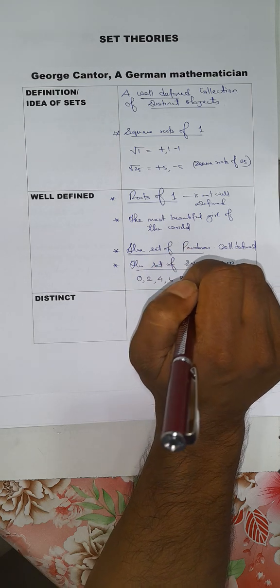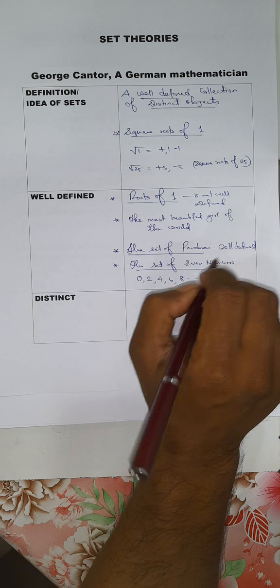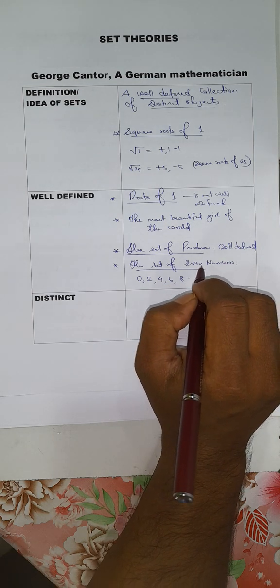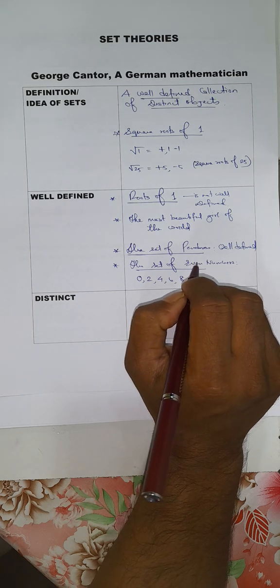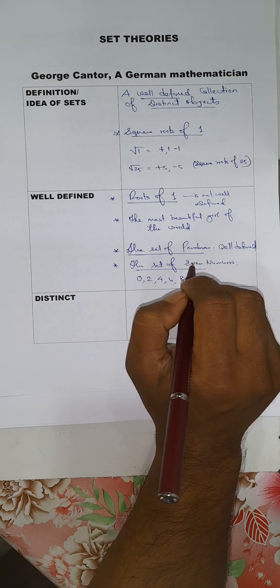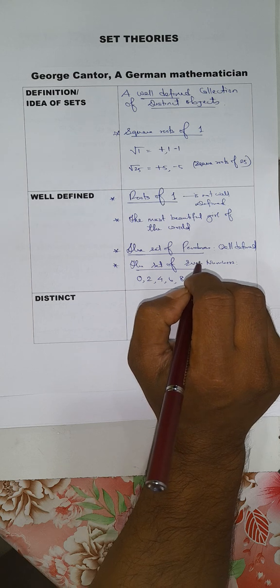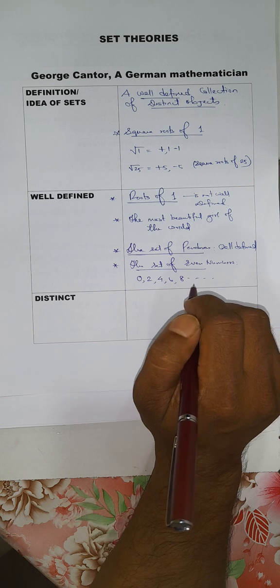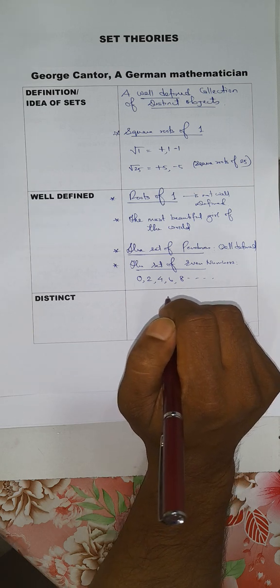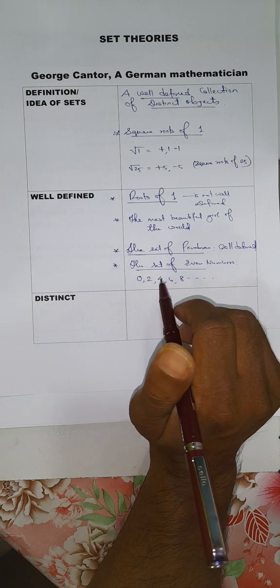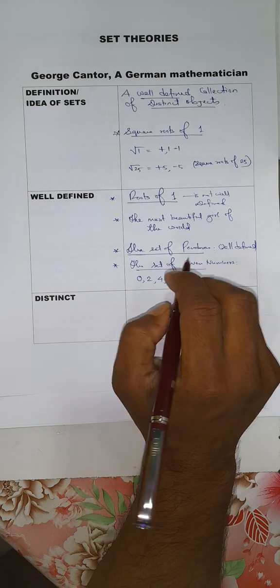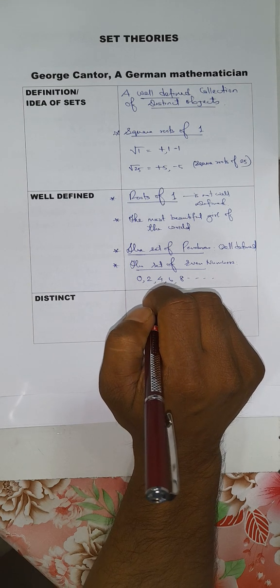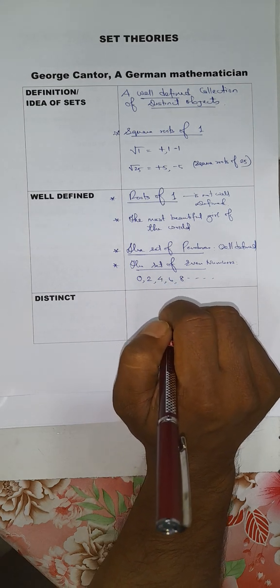Similarly, the set of Pandavas, it is well defined. If I ask you who were the Pandavas, definitely you will say Yudhishthira, Bhim, Arjun, Nakul, Sahadev. So there are specific and distinct replies against this statement. The set of even numbers 0, 2, 4, 6, 8, etc. are called even numbers. So you find that each of the elements of this set are different from one another, distinct, right?